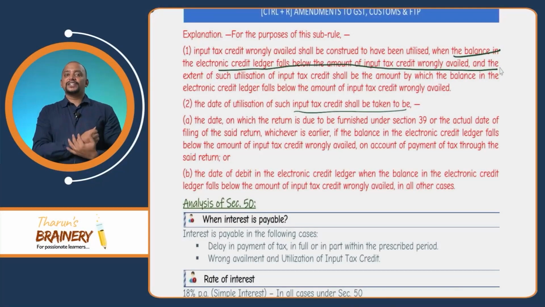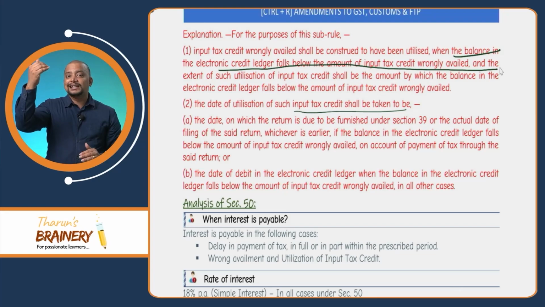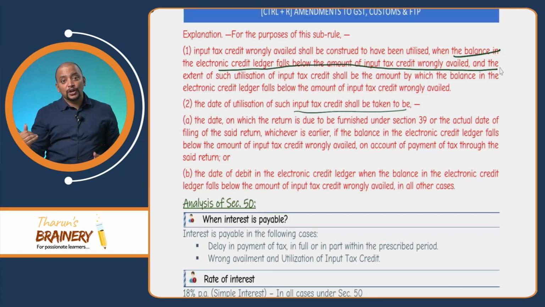So that's how they have given the explanation here. Have a look at this explanation again. Input tax credit wrongly availed shall be construed to have been utilized when the balance in the credit ledger falls below the amount of ITC wrongly availed, and the extent of such utilization shall be the amount by which the balance in the electronic credit ledger falls below the credit wrongly availed. To what extent it has come down, that much only will be taken as the wrongly utilized ITC. So this is how we need to understand when it is wrongly utilized.